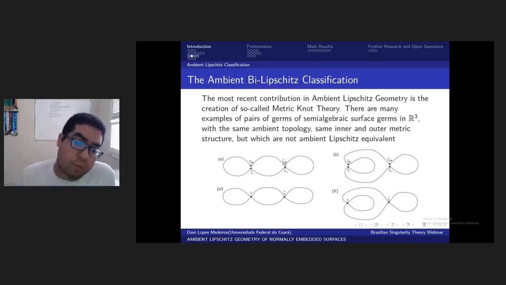You can assume that the contacts here are the same, but when you deal with ambient Lipschitz geometry, you should expect that the tangent cones must be ambient bi-Lipschitz equivalent, but that's not the case. Here the ambient Lipschitz structure consists of four cones, but the orientations of these cones are distinct, so they are not ambient bi-Lipschitz equivalent because the tangent cones are not even topologically equivalent.